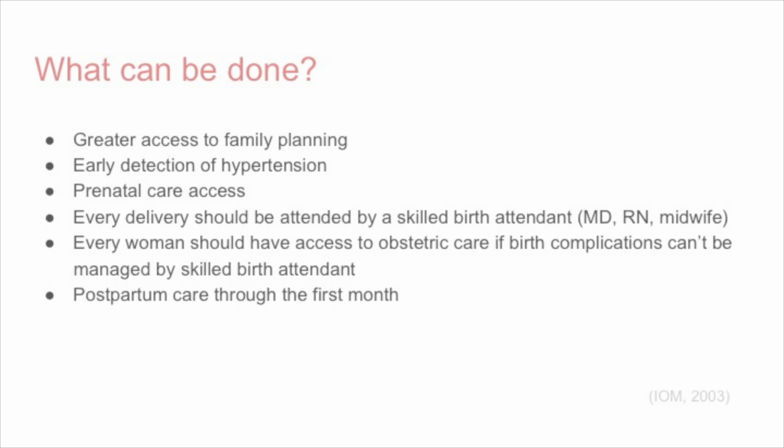So what can be done to help decrease maternal mortality? The following interventions could have the potential to decrease the rates. First of all, greater access to family planning decreases the incidence of abortion and unplanned pregnancies. Secondly, early detection of hypertension through prenatal care can improve maternal and neonatal outcomes. Prenatal care can cover other topics such as substance abuse, diet education, and birth information, which also can improve maternal and neonatal outcomes.